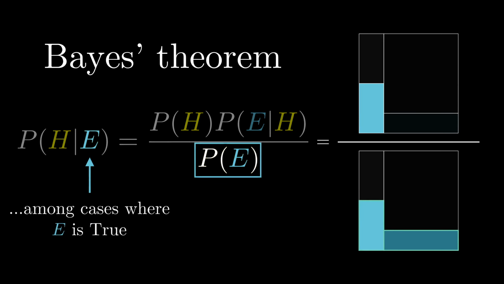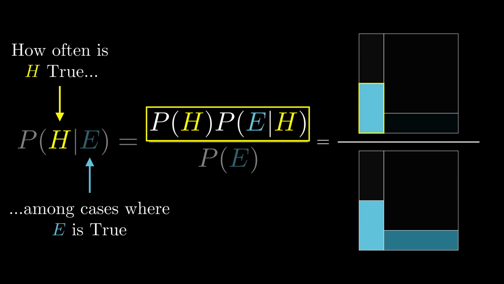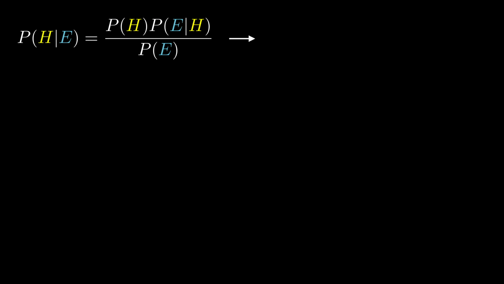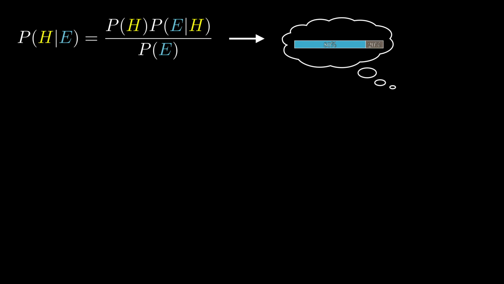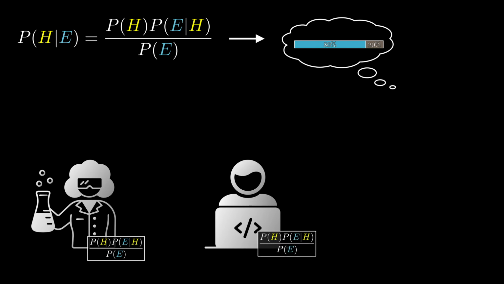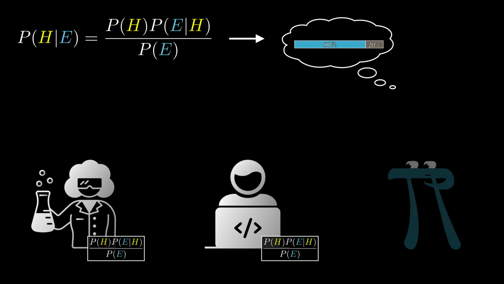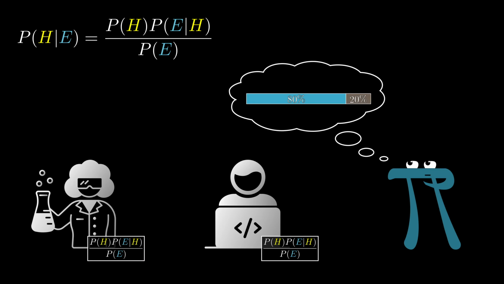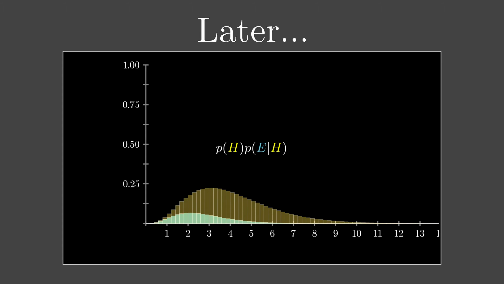Both sides tell you to look at the cases where the evidence is true, and then to consider the proportion of those cases where the hypothesis is also true. That's it. That's all it's saying. The right-hand side just spells out how to compute it. What's noteworthy is that such a straightforward fact about proportions can become hugely significant for science, for artificial intelligence, and really any situation where you want to quantify belief. I hope to give you a better glimpse of that as we get into more examples.